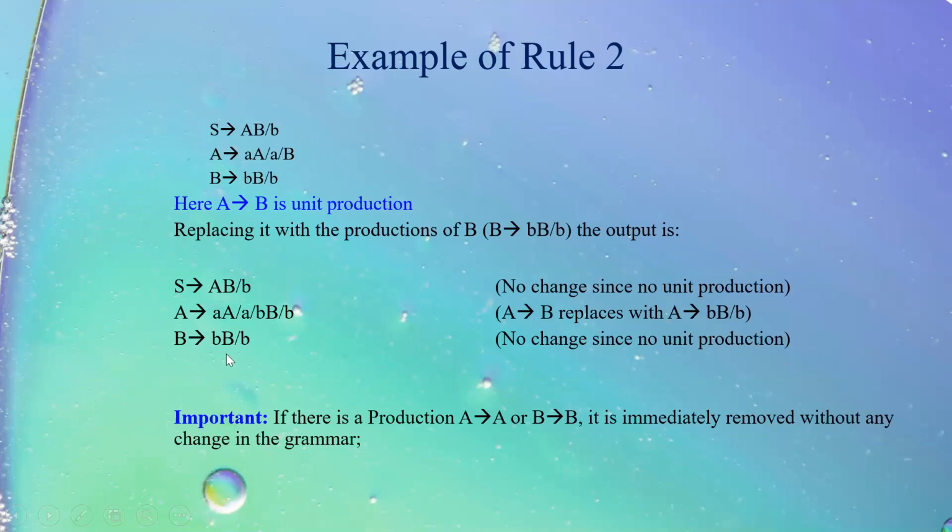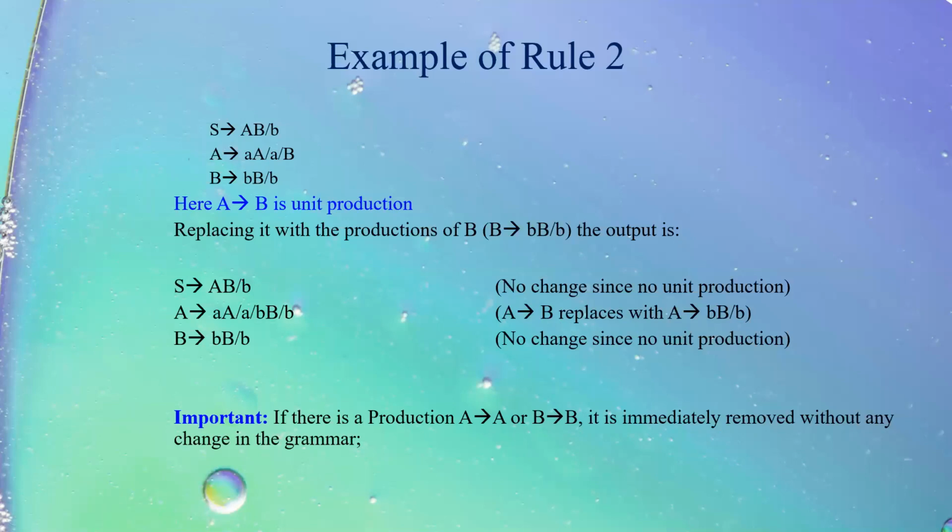No change in third production since there is no unit production. Only change is in second production. And what we have done, we have replaced A tends to B with A tends to small b, capital B, or B. Now the most important point is that if there is a production of the type A tends to A or B tends to B, it is immediately removed without any change in the grammar.